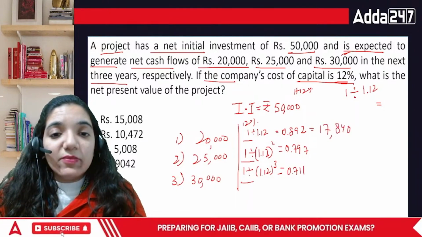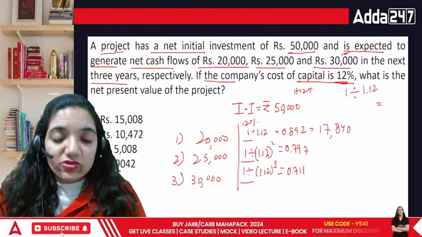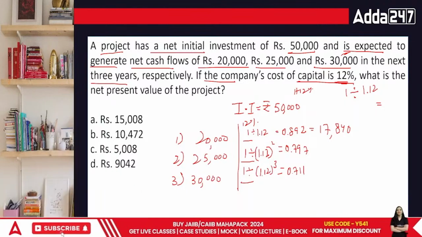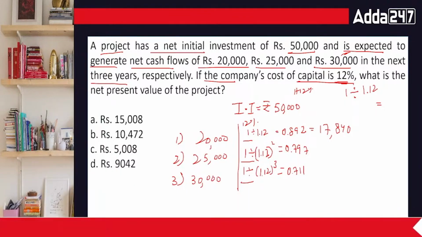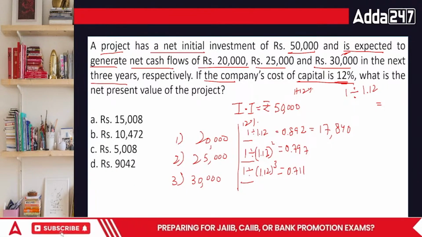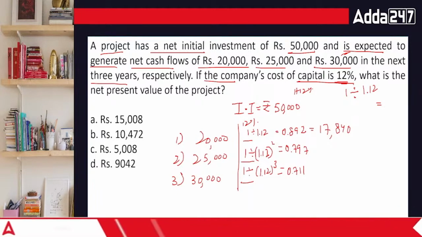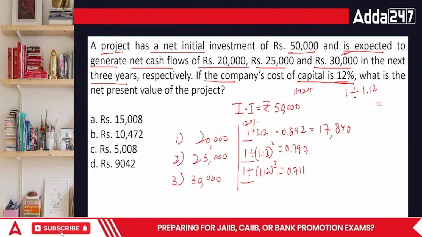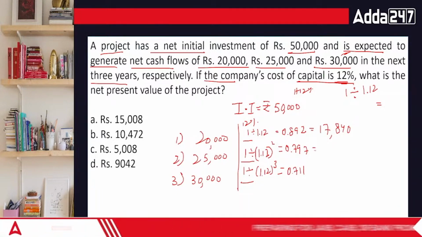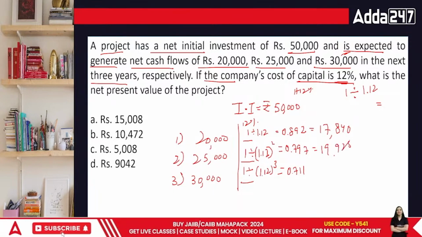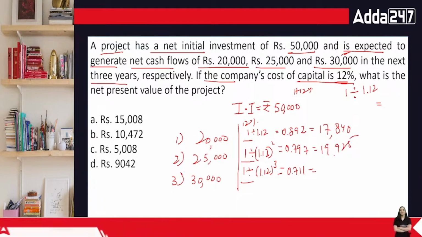To save your time, just click on memory plus. It will go into the memory of your calculator and add it up itself. Then 0.797 into 25,000 gives you 19,925.